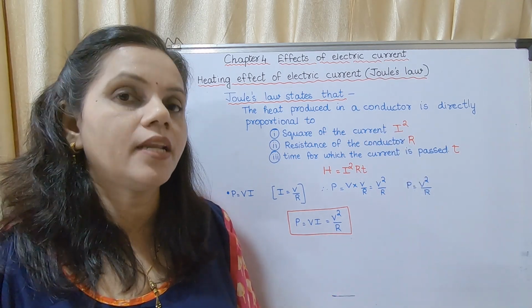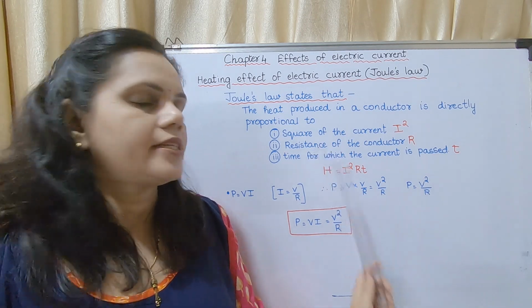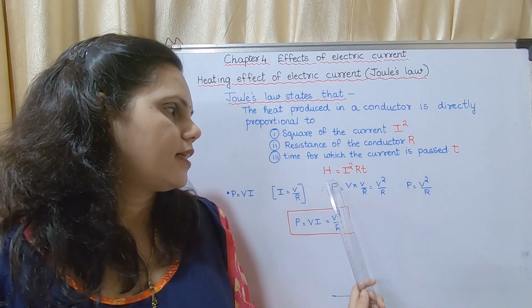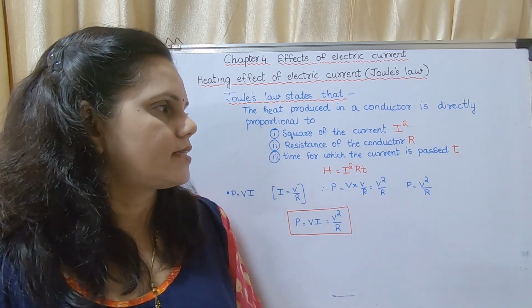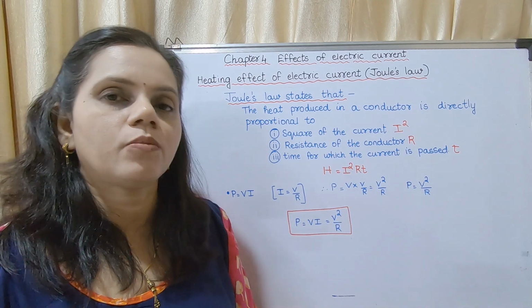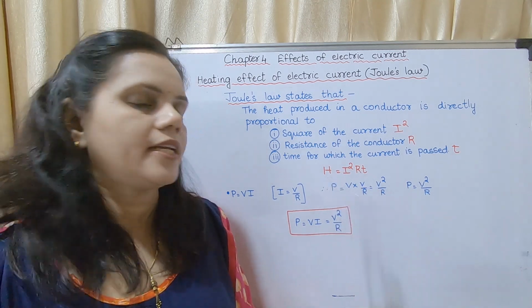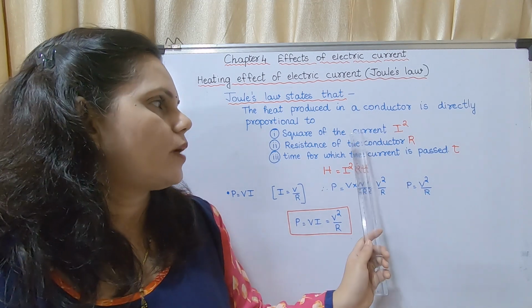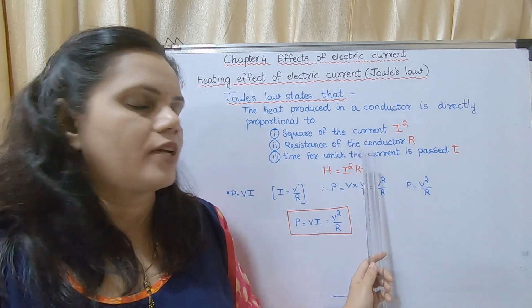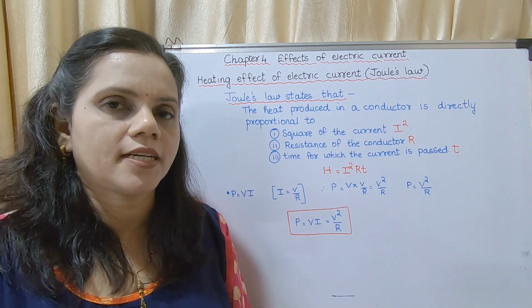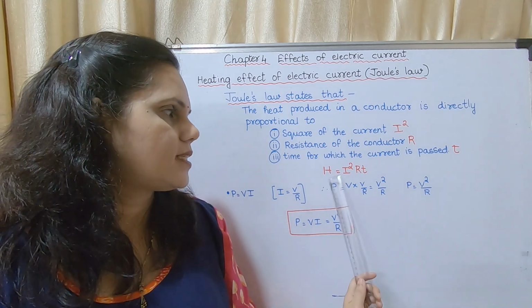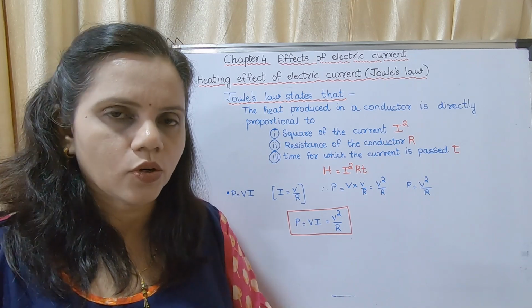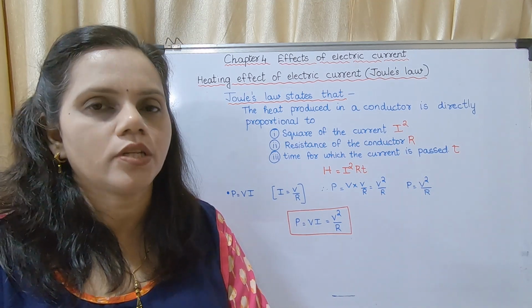If you increase the resistance, the heating effect will increase. If you pass current for more time, the heating effect will also increase. So the heating effect depends upon the square of the current, the resistance of the conductor, and the time for which the current is passed. So H is equal to I square RT. This is Joule's law.